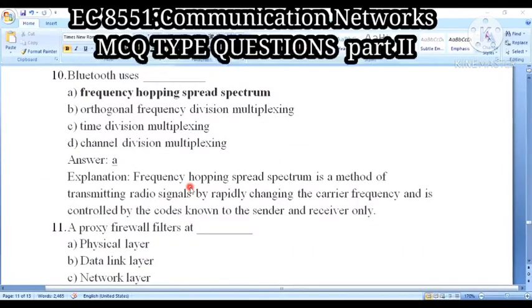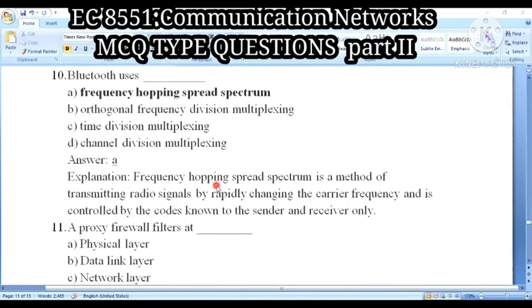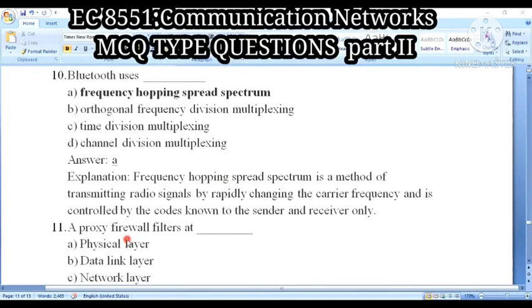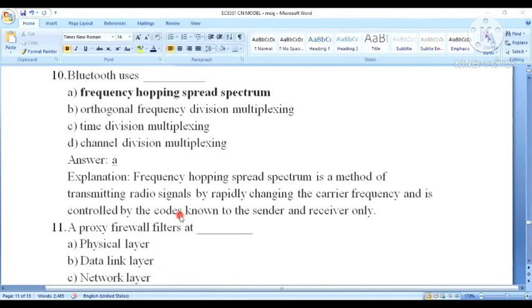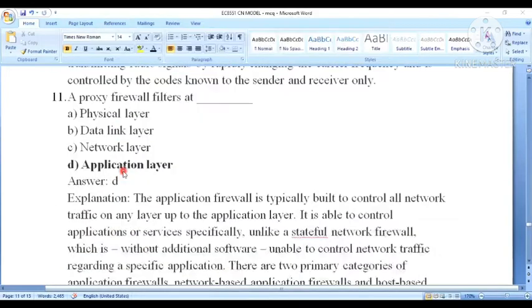Because frequency hopping spread spectrum is a method of transmitting a radio signal by rapidly changing the carrier frequency. You are transmitting the radio signal, but with changes in the carrier frequency, and this is controlled by a code. This code should be known only to the sender and receiver, not to any other party. So Bluetooth uses the frequency hopping spread spectrum technique.